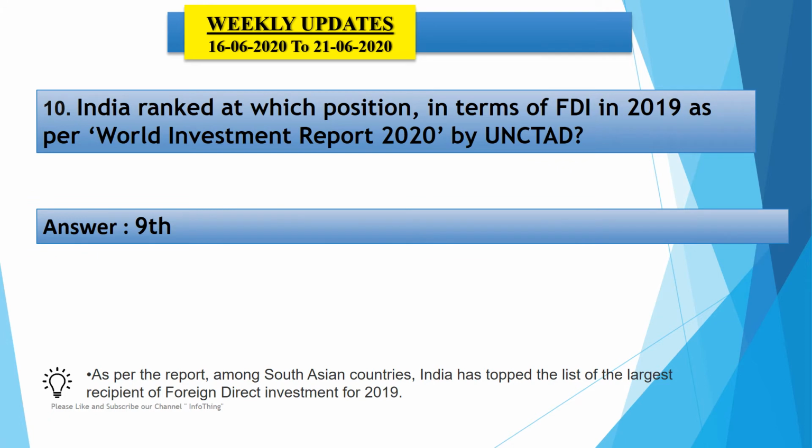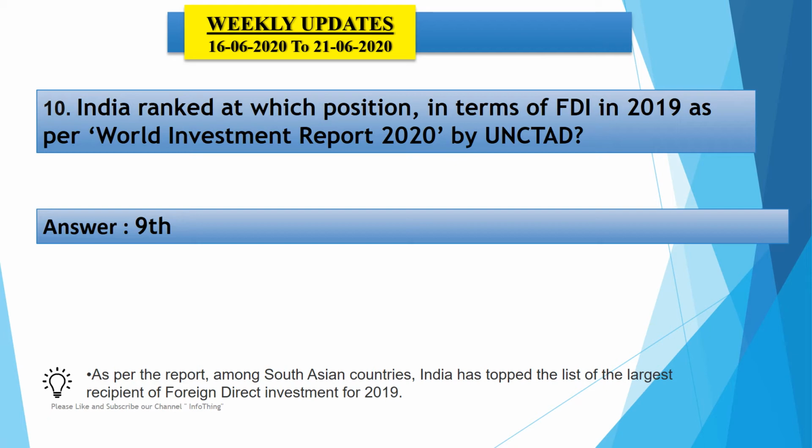UNCTAD, the United Nations Conference on Trade and Development, is the United Nations trade body. It has recently released the World Investment Report 2020. Under that, India ranked at 9th position in terms of foreign direct investment in 2019. The headquarters of UNCTAD is Geneva, Switzerland. The present Secretary General of UNCTAD is Dr. Mukhisa Kituyi.